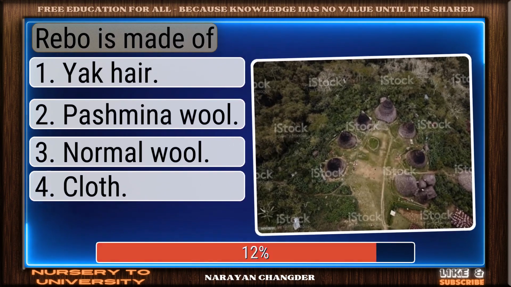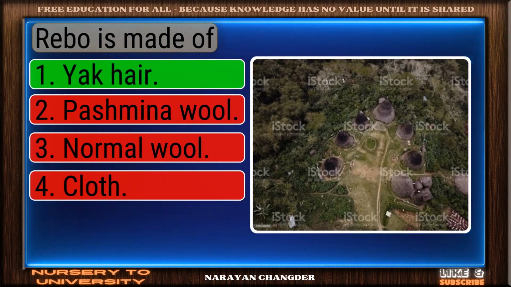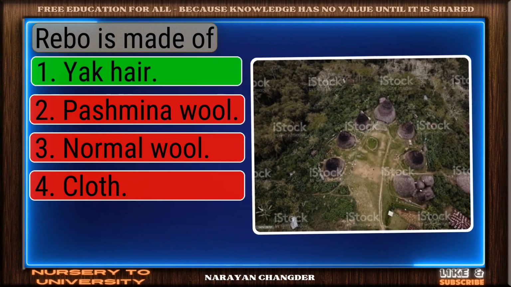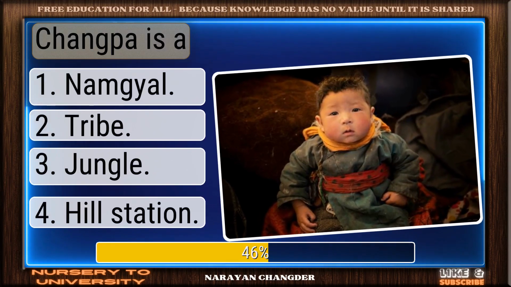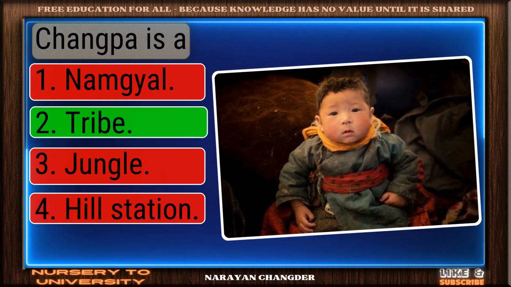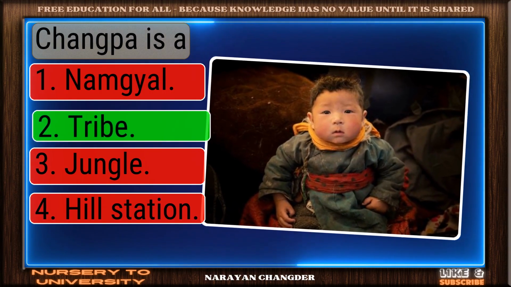Rebo is made of. Excellent choice. Yak hair is the right answer. Chengpa is a. Solid response. Tribe is a valid choice.